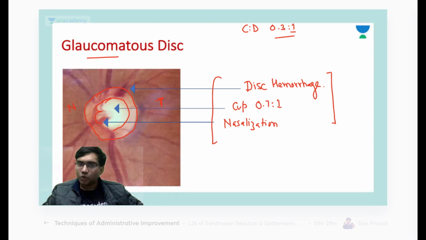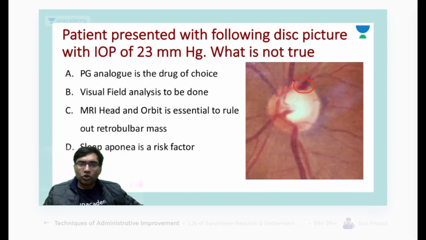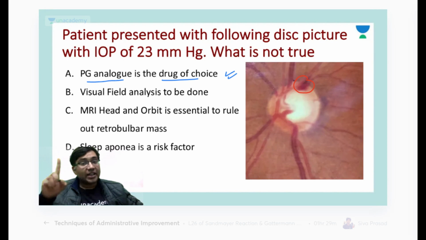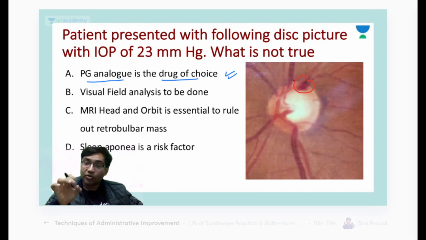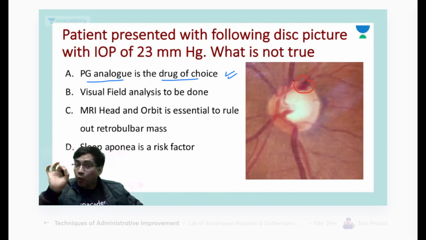Is it clear, everyone? Okay, so I know that here the patient is having glaucoma. So let's see various options. PG analog is the drug of choice. Definitely correct. Now PG analogs like latanoprost, bimatoprost, travoprost, they have been considered as the drug of choice. The reason is once a day dose and they decrease the intraocular pressure by a maximum of around 25 to 30%.